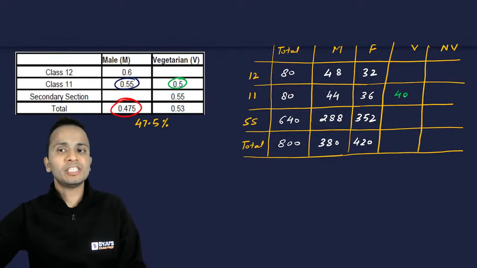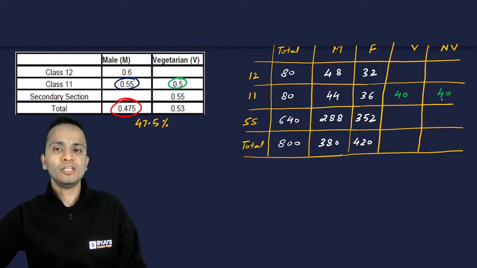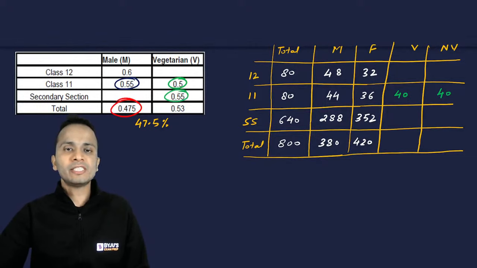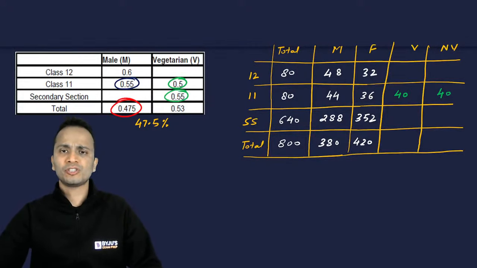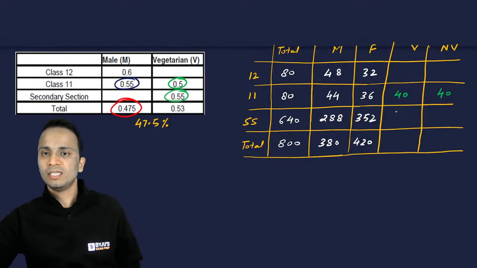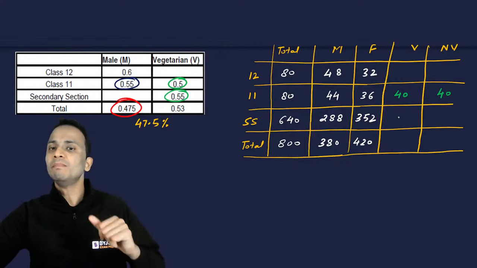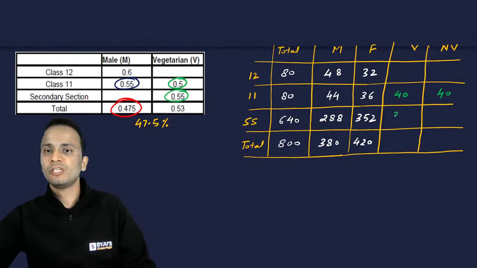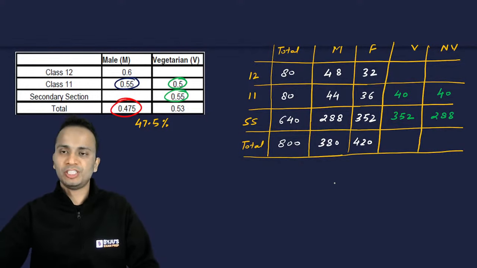So 40 vegetarians and 40 will be non-vegetarians. All right. Next, in secondary section, 55% is vegetarians. So 640 ka 55% kitna hoga? So it will be 320 plus 32. 320 plus 32, that is 352. So 352 are vegetarians, 288 will be non-vegetarians.